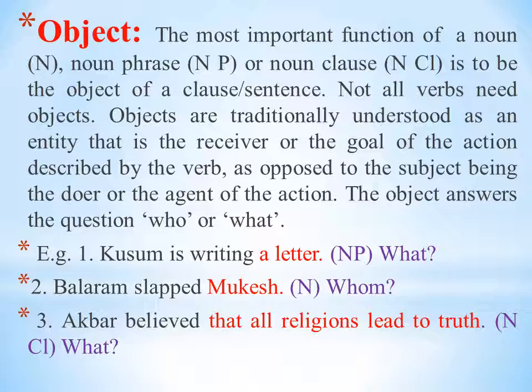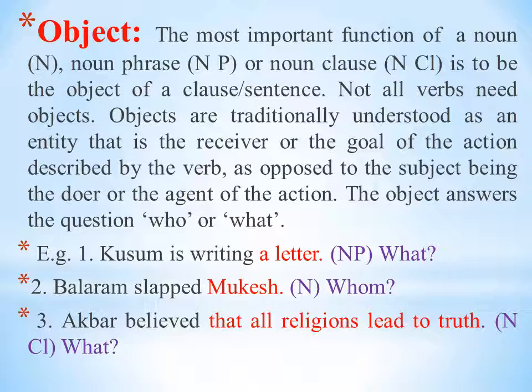Object, the most important function of a noun phrase, noun means in short N, capital N, noun phrase, capital NP, N for noun, P for phrase, or noun clause, N for noun and CL for clause, is to be the object of a clause or sentence. Now sometimes independent clause may be a sentence.